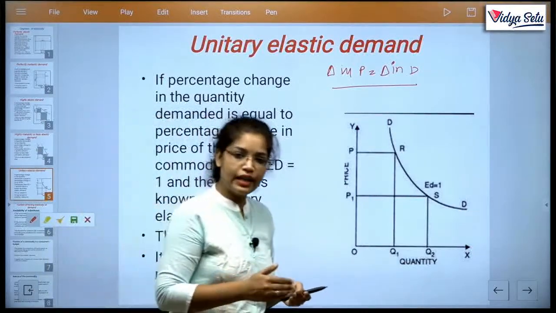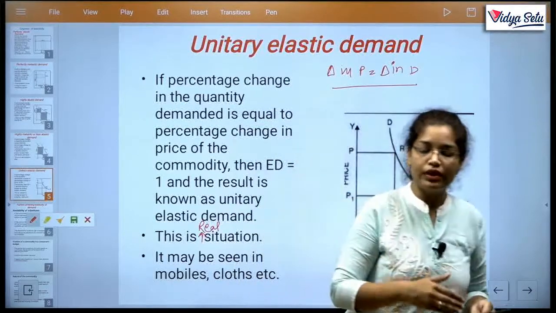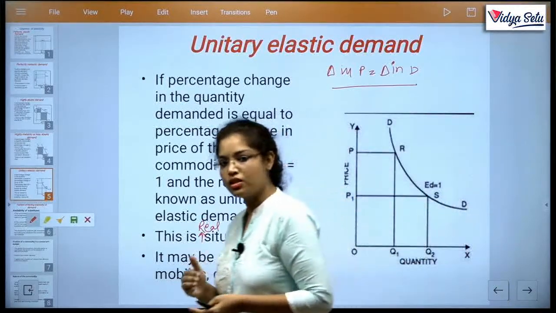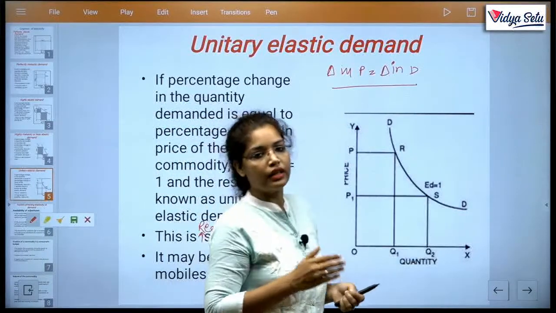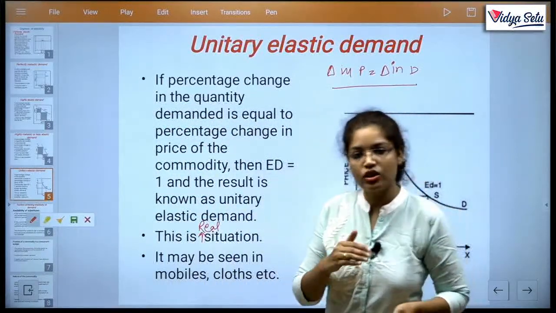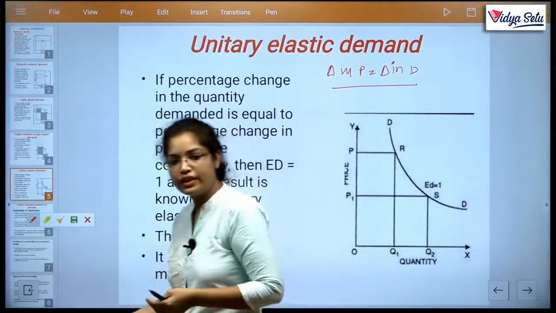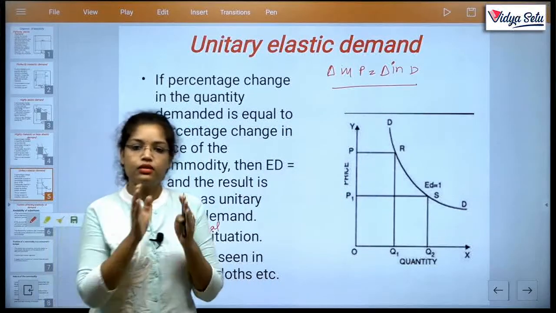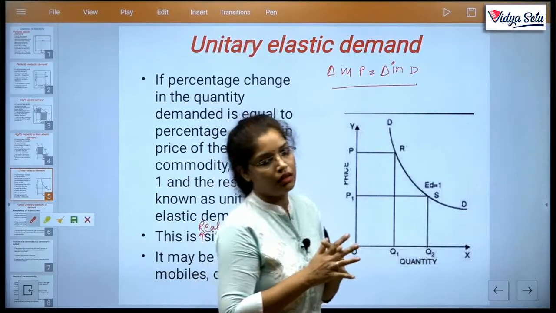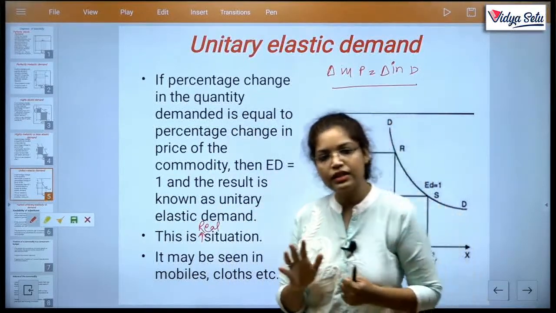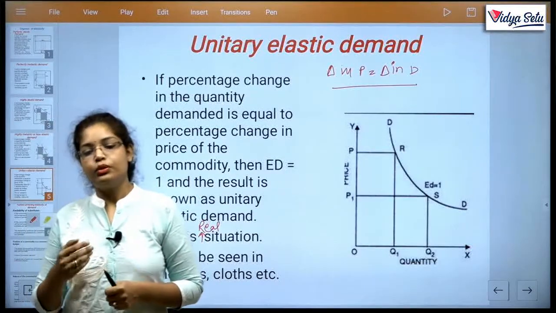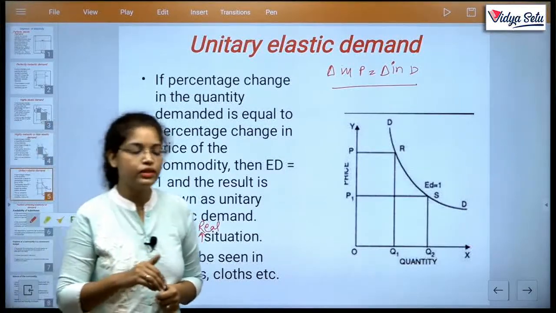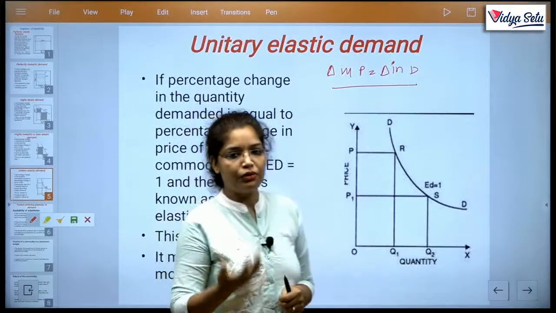Next one is highly elastic, where change in demand is more than change in price, and next one is highly inelastic, where change in demand is less than change in price, and next one is unitary elastic. Unitary elastic means equal change in price and demand. Clear? There are 5 degrees of elasticity. Clear? Next we move to our next topic, the last topic of this class, that is factors affecting elasticity.